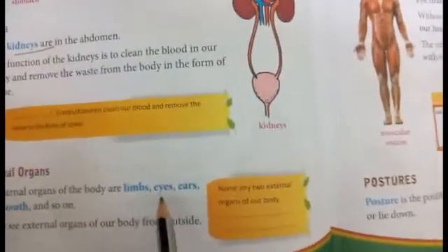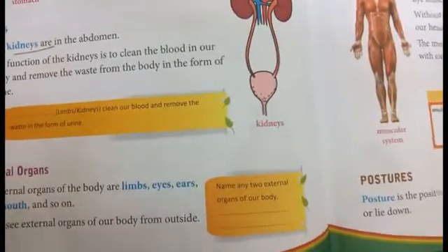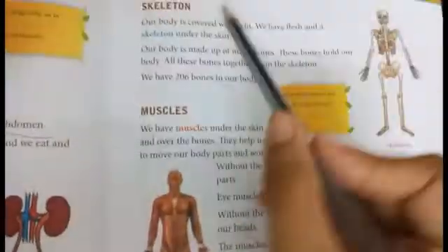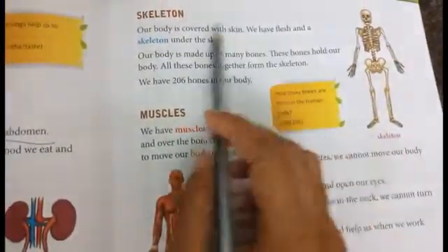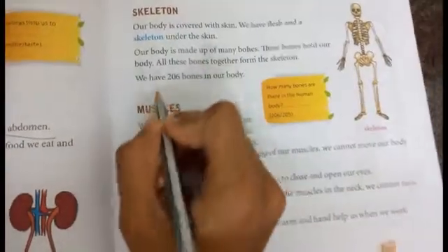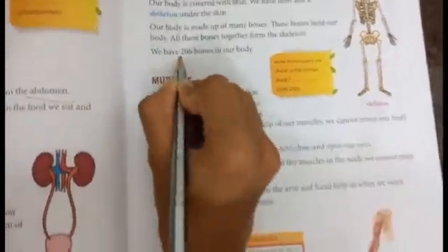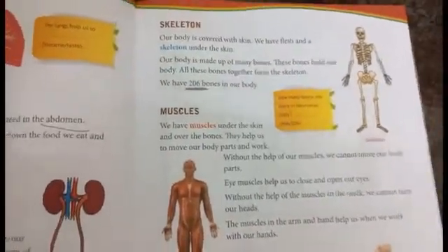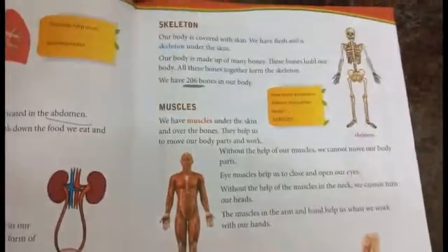Very good. So what are the external organs? Limbs, eyes, ears, nose, mouth, etc. They are all external organs. Skeleton: how many bones do we have? We have 206 bones. Very good, we have 206 bones in our body.